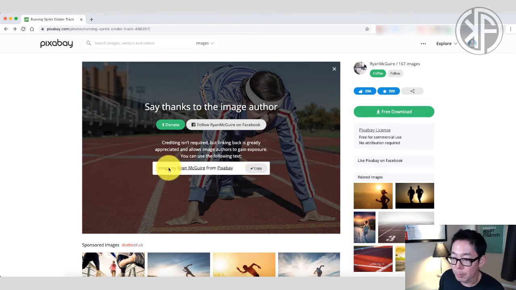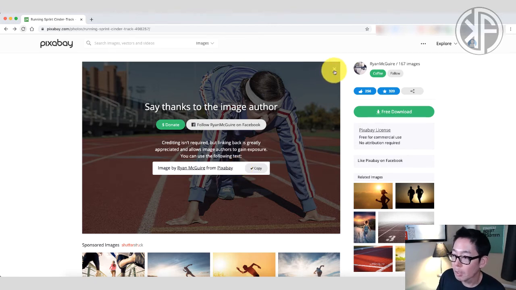And this image by Ryan McGuire from Pixabay is now copied onto your clipboard. You can paste that onto your website to give credit to Ryan. If you are using this photo in your YouTube video, you can add that in the YouTube description. It's just a way to give credit to Ryan to help him build up his following, as well as to get more people over to Pixabay, so that way they can keep this great resource available to the public.